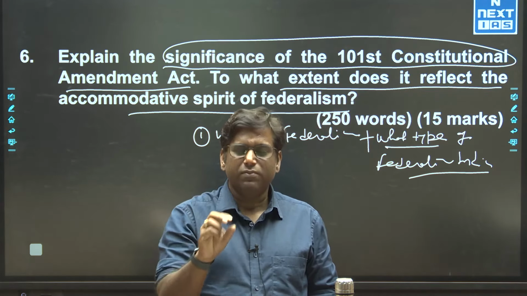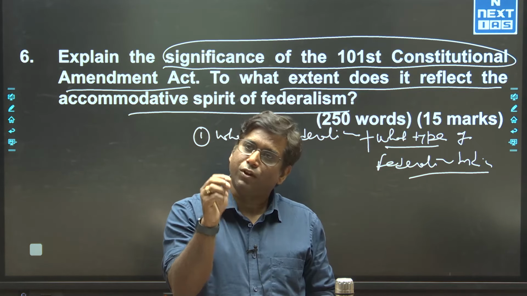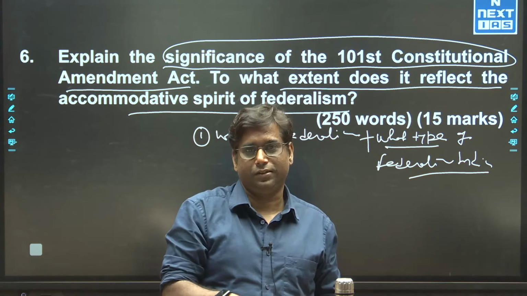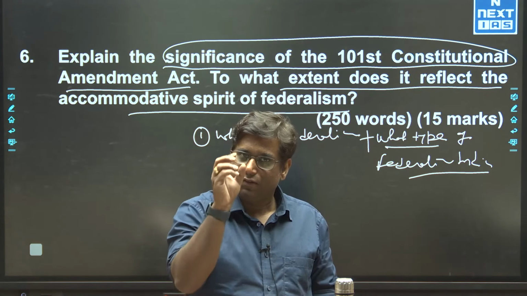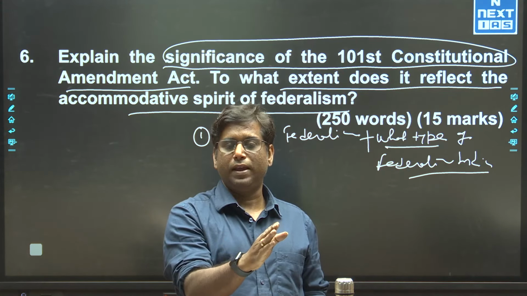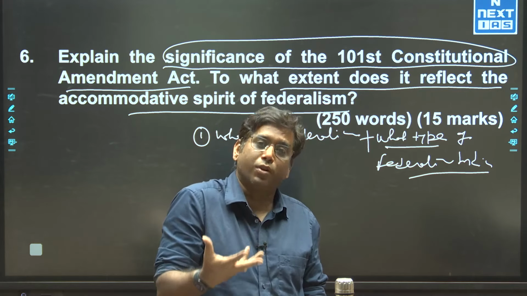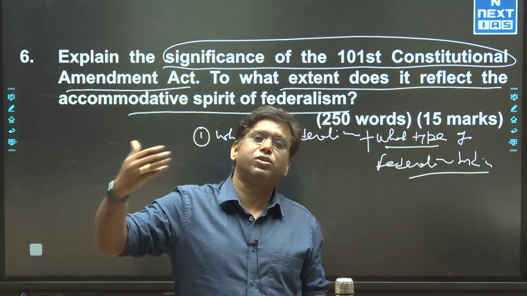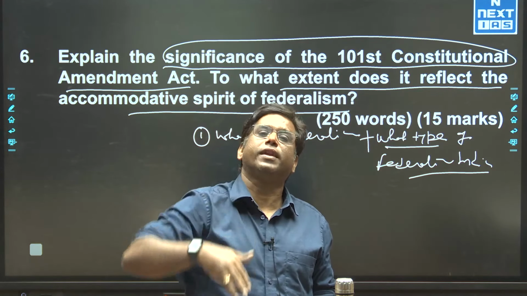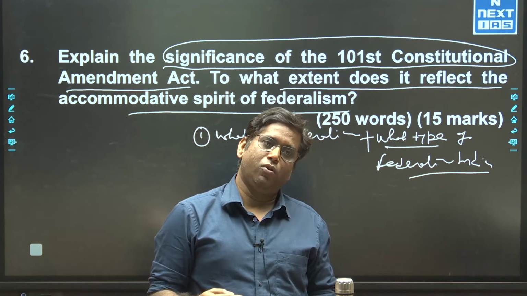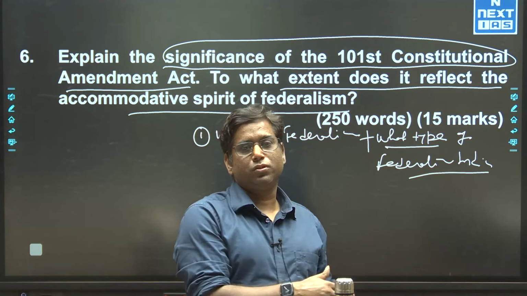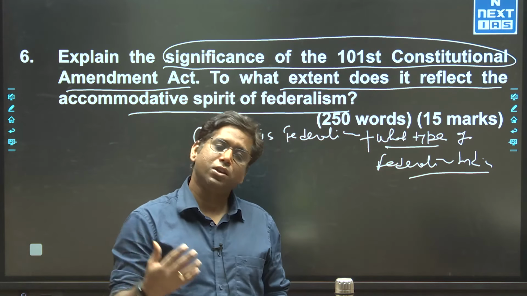So in general, give a little more detail of the functioning of the GST Council, highlighting the role of the state, how the state emerges as a crucial player in financial decisions, where the Union government accommodated it. At the same time, in terms of division of taxes, the Union government follows the model of equidistribution, where 9% goes to the state and 9% goes to the Union government.